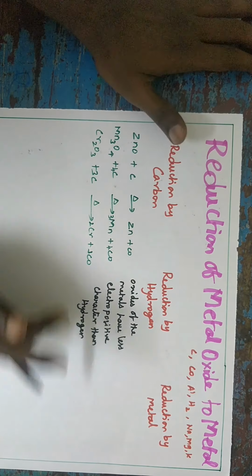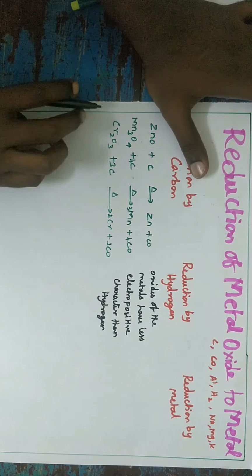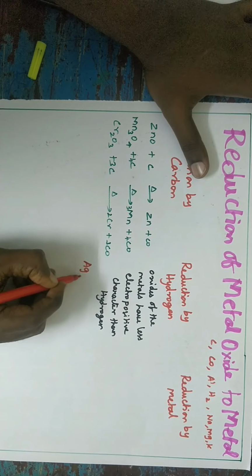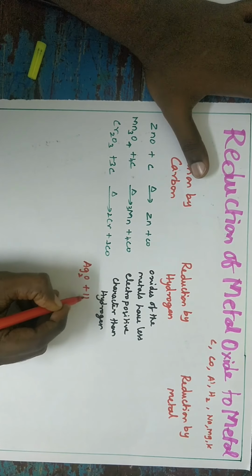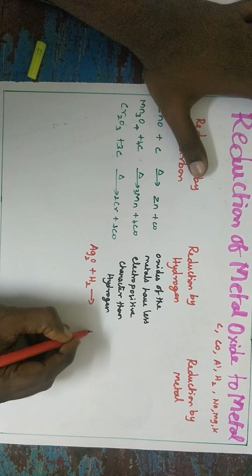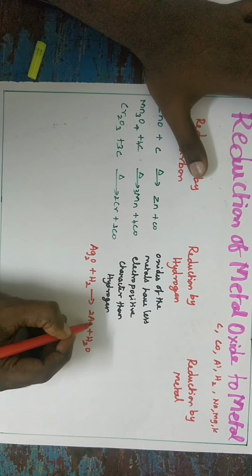So only a few metals, silver, iron and nickel. Suppose you take silver oxide Ag2O, it undergoes reduction with H2, with elimination of H2O. So the remaining compound is 2Ag.